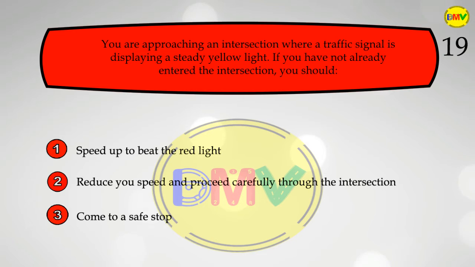Question 19. You are approaching an intersection where a traffic signal is displaying a steady yellow light. If you have not already entered the intersection, you should: 1. Speed up to beat the red light. 2. Reduce your speed and proceed carefully through the intersection. 3. Come to a safe stop.